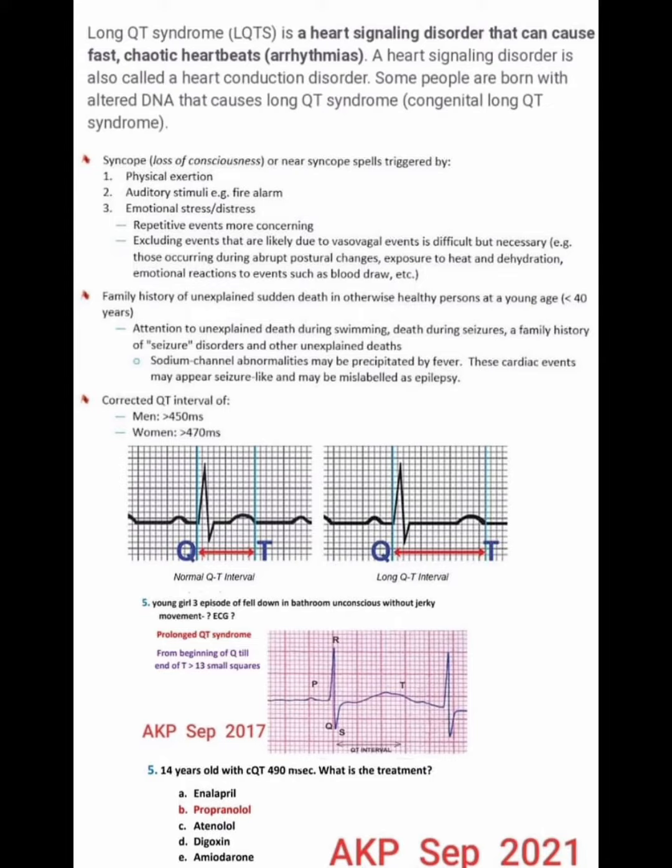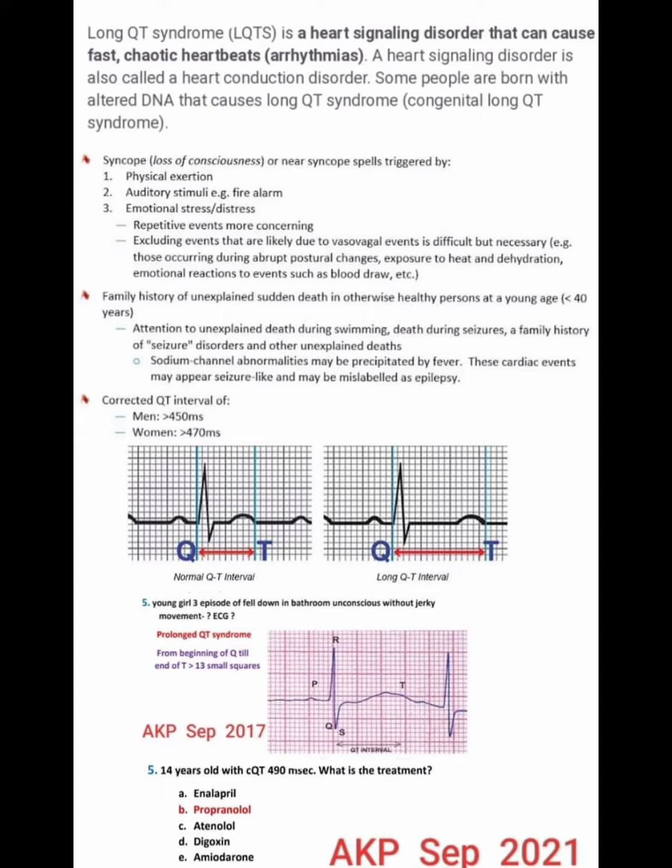Now, what are the features of presentation of long QT syndrome? There is syncope, that is loss of consciousness, or near-syncope spells, that is triggered by number 1, physical exertion, number 2, auditory stimuli, example fire alarm, number 3, any emotional stress or distress. Repetitive events are more concerning. Excluding the events that are likely due to vasovagal events is difficult but necessary.